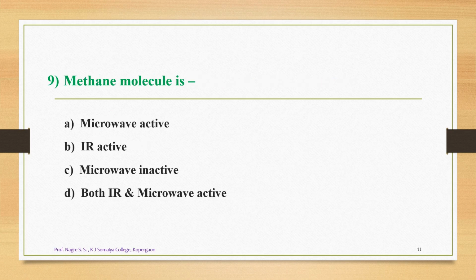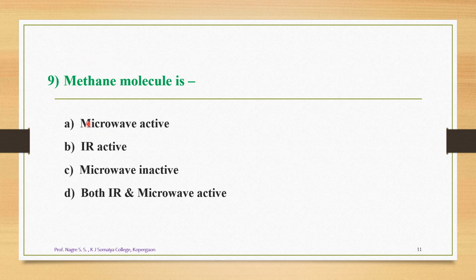The next question is question number 9, and the question is: the methane molecule is, and the options are microwave active, IR active, microwave inactive, and both IR and microwave active. Now we know very well that different types of spectroscopies have different conditions for activeness for a given molecule. As far as this methane molecule is concerned, it cannot have a permanent dipole moment.